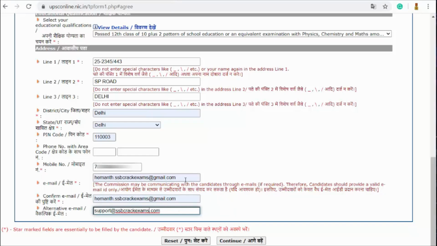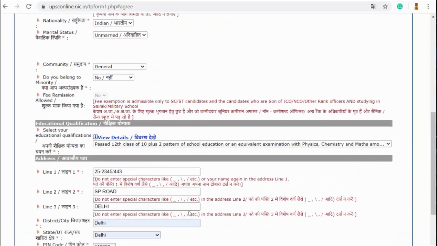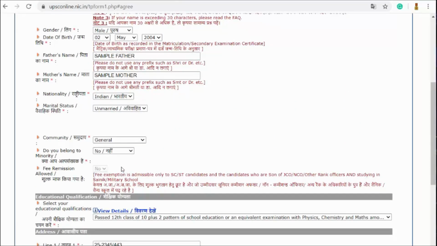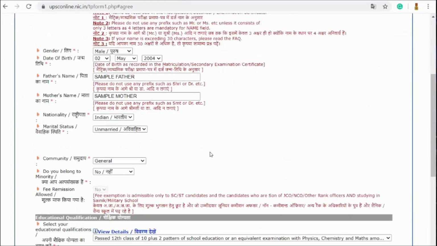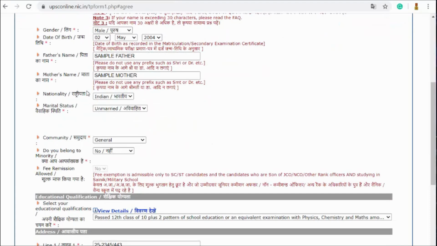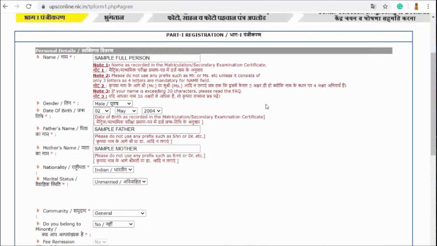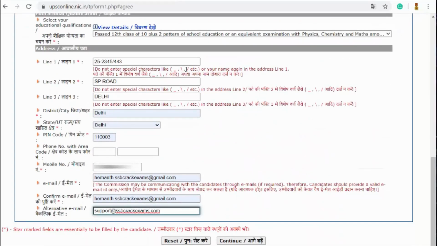And after selecting each and every other thing, we have to revise overall things. We have provided it in a much more detailed way so that we can check whether all of the other things are correct or not. If we find everything is correct, please note that wherever you are finding the red asterisk, those are the areas where you have to be very, very careful. After that, I think all of the information I provided here is correct. So I'll click on continue.